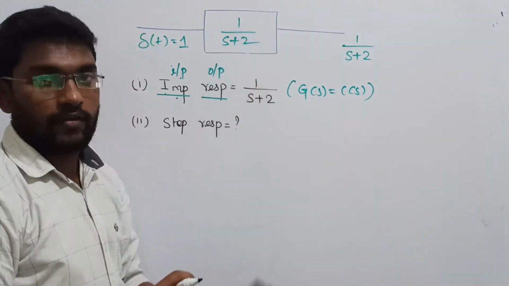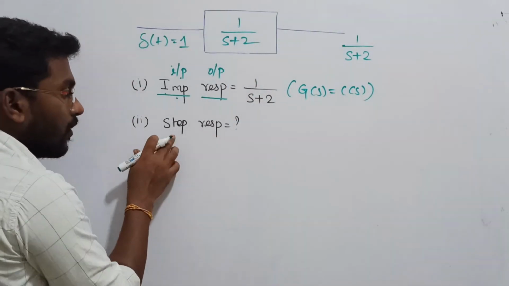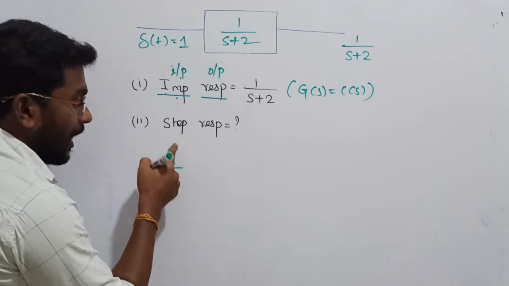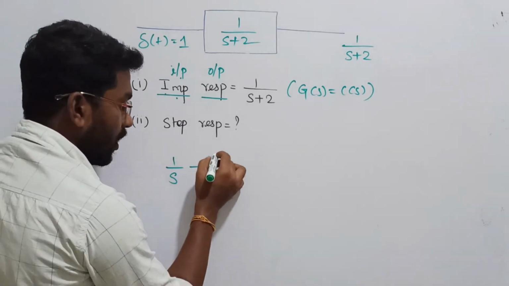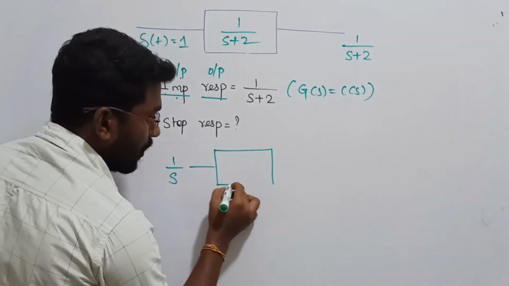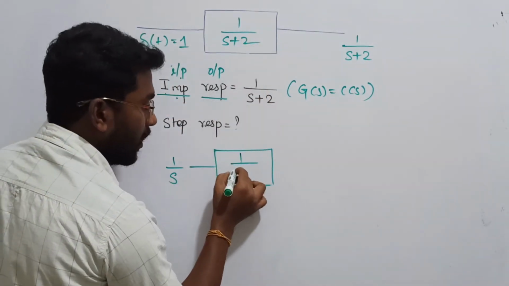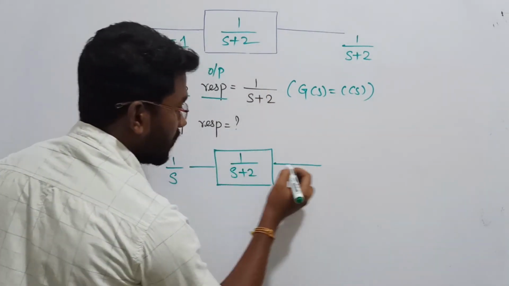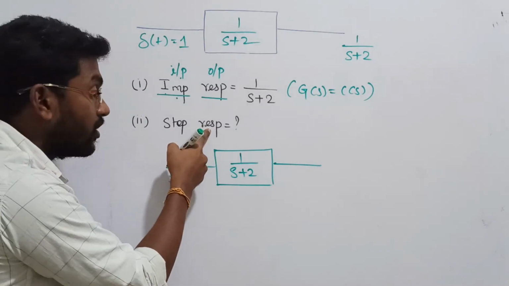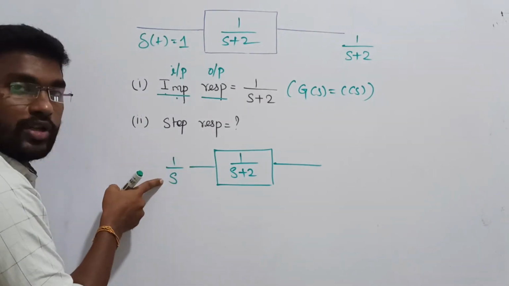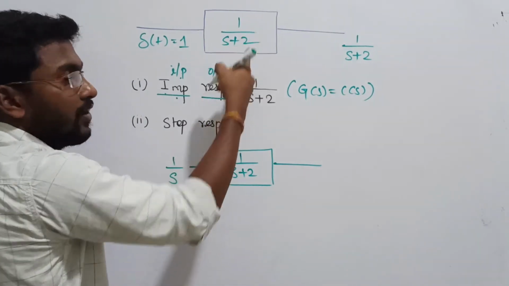Once you find the G of S, now the next question is what? They pass the step signal. Laplace of step is 1 by s, right? Now through the same system. Now we know the LTI system. System is how much? 1 by s plus 2. Now the question is find out the response. Find out the response for step input. Step input is 1 by s through the system. System value is to be found out.